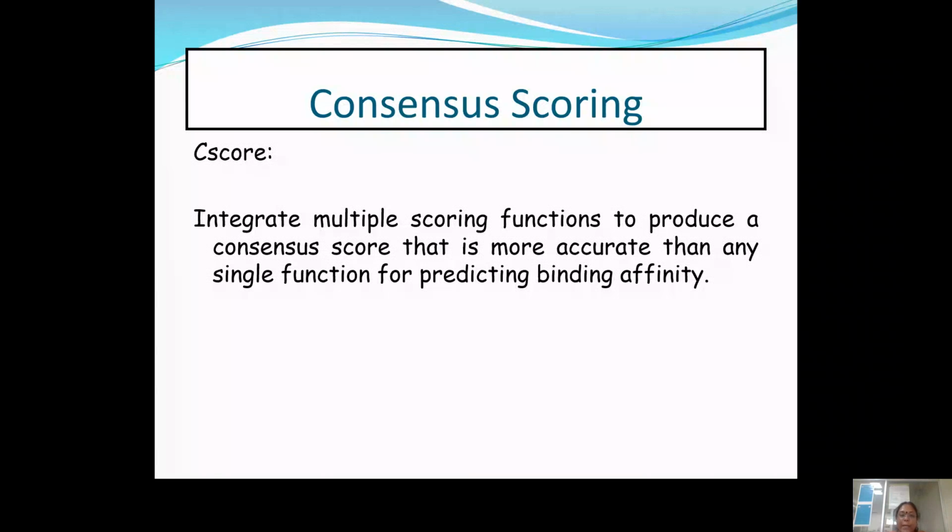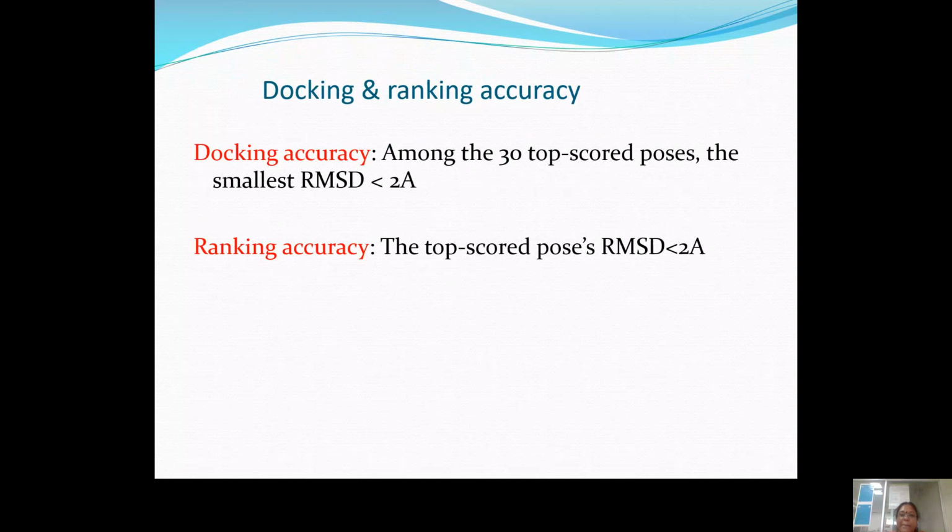And last comes the consensus scoring. It is based upon multiple scoring; a combination of any scoring functions can be taken and it can be determined. Once the scoring functions are determined, you can go with docking and ranking accuracy. Docking accuracy can be thresholded by the parameter called RMSD, root mean square deviation. This root mean square deviation should be nearer to 0, that means the deviation should not be more than 0 to 1.